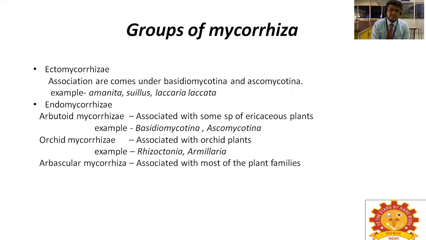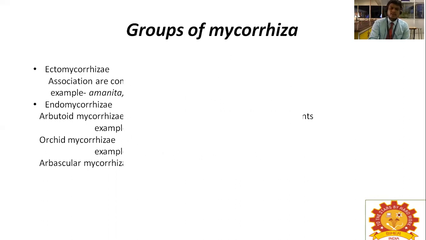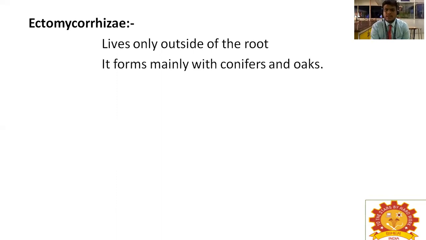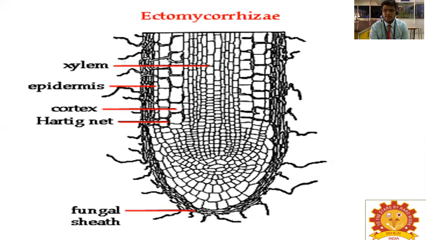The next classification is arbuscular mycorrhizae. Out of these, arbuscular mycorrhizae is associated with most of the plant families. It supplies nutrients and also protects the plant against harmful pathogens. Now we see the definition of ectomycorrhizae: it lives only outside of the root. It forms mainly with conifers and oaks. This is the picture of ectomycorrhizae.